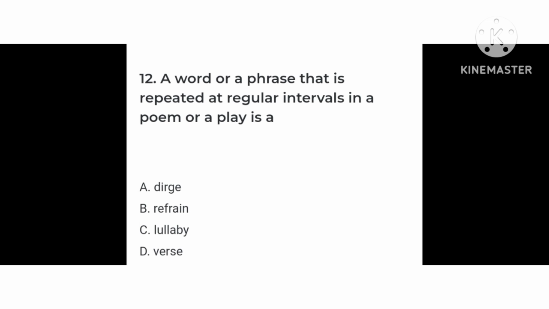A dirge means a mournful poem. A poem used to mourn our dear ones is called a dirge. In a refrain, a phrase or entire verses are repeated in a poem. Lullaby is a poem used to appease little children for them to sleep. Verse is the minor division of a poem. The poem is divided into stanza and verse. Stanza is a major division, while verse is the minor division. The right answer to the question is option B, refrain.